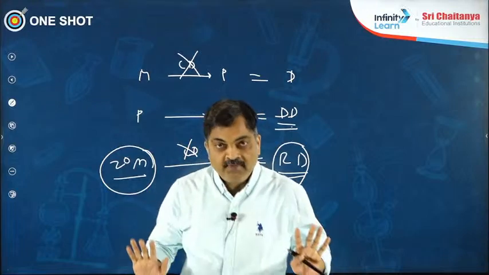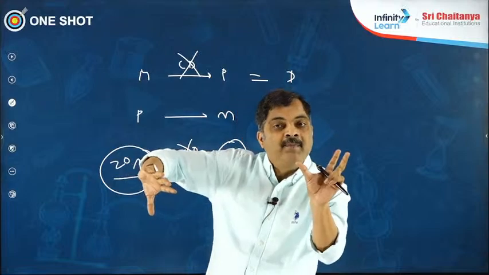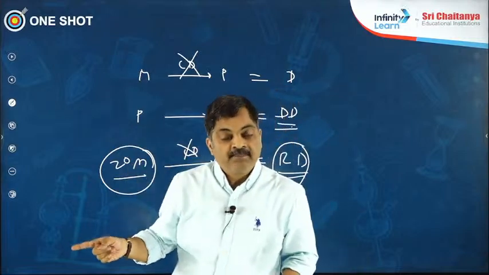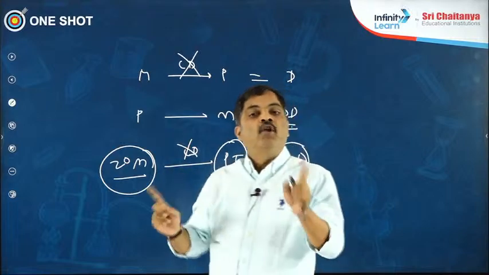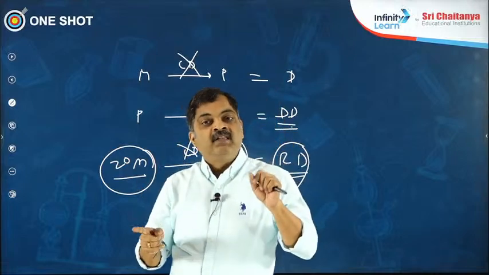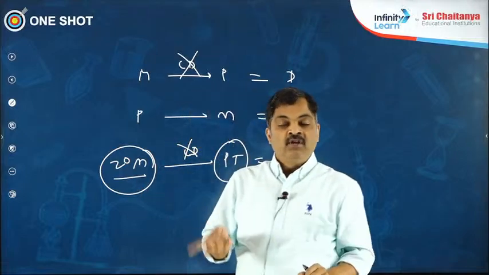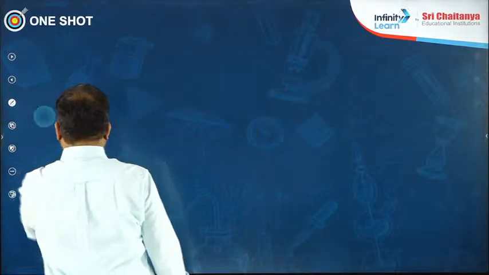Okay? I hope that you understood it. When a permanent tissue forms from primary meristems, you call it differentiation. When permanent tissues are formed from secondary meristems, you call it redifferentiation. And when you see a meristem developing from a permanent tissue, you call that de-differentiation. That's a very easy one to remember.